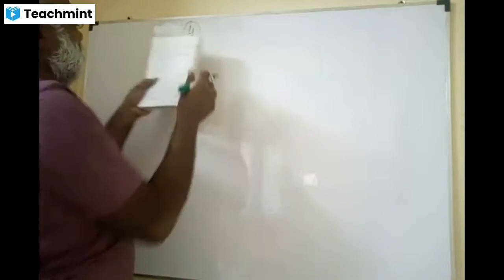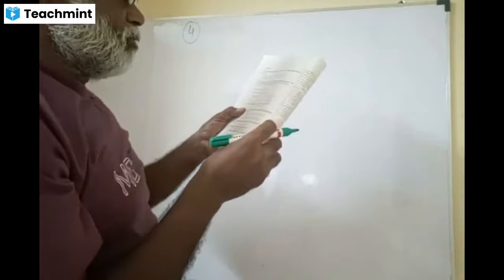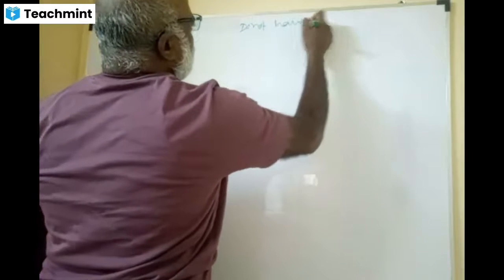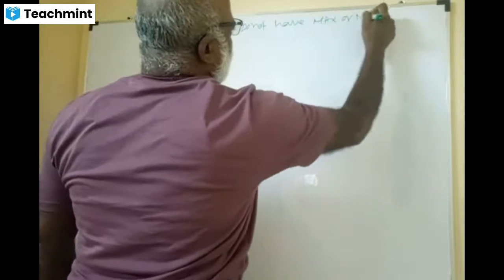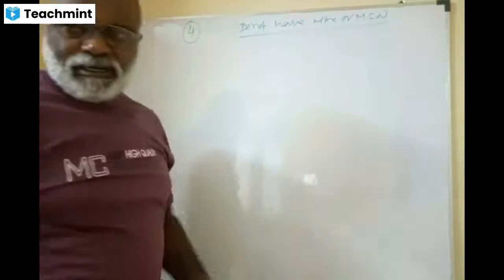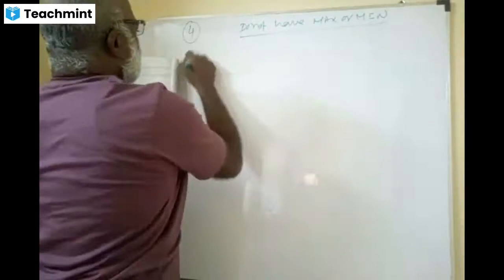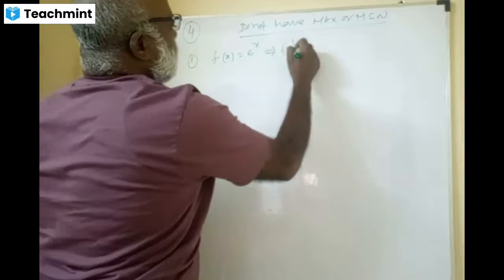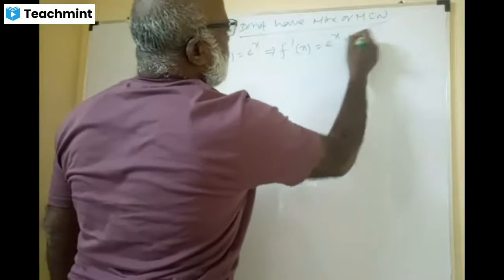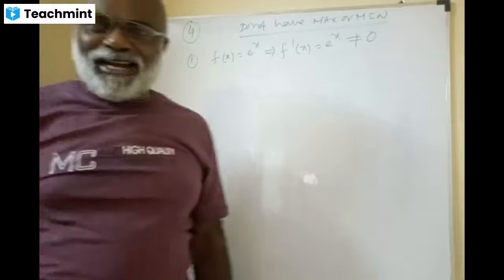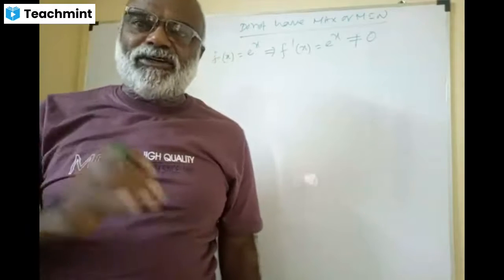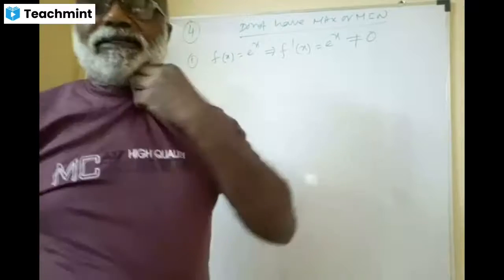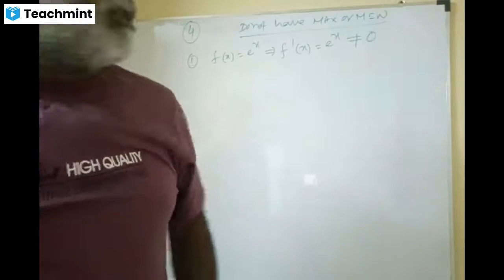Yes, sir. Okay, prove that the following functions do not have maxima or minima. It's very interesting. Wonderful question. Look at the first one: f of x equal to e power x, which implies f dash x equal to e power x. E power x can never be 0, because unless you equate f dash x to 0, you cannot find the values of x.